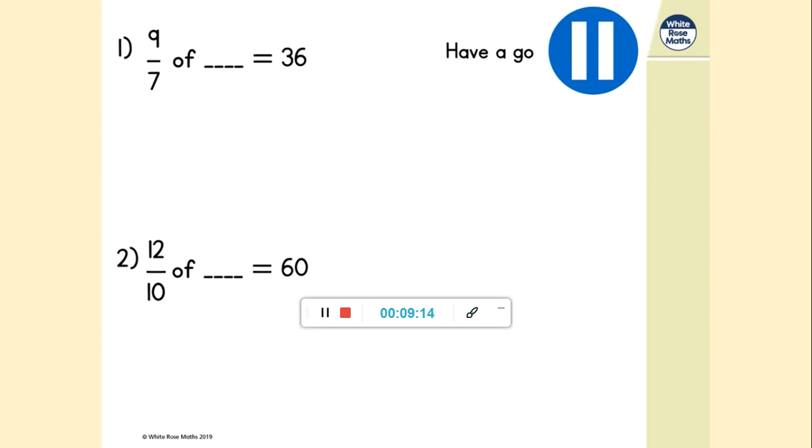Another couple there for you to have a go at, both of them improper fractions, so you'll be needing to draw more than one bar model for each.